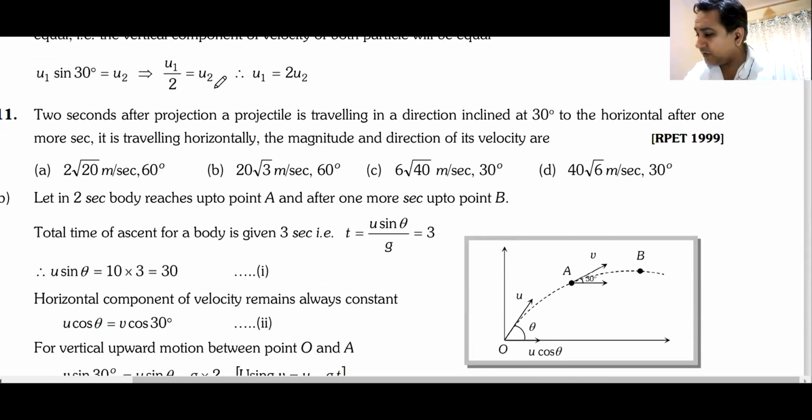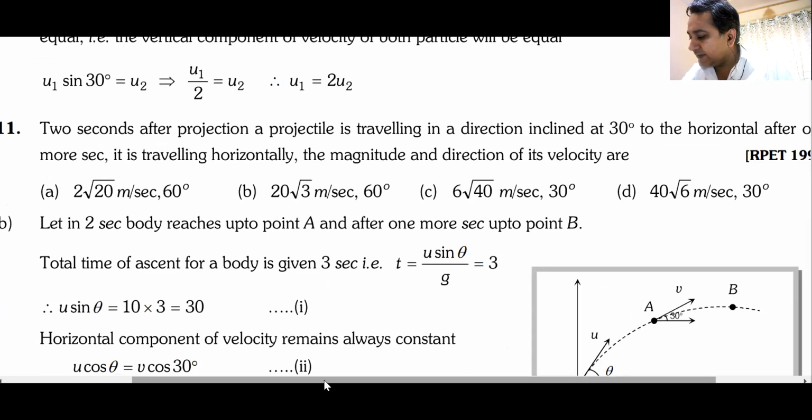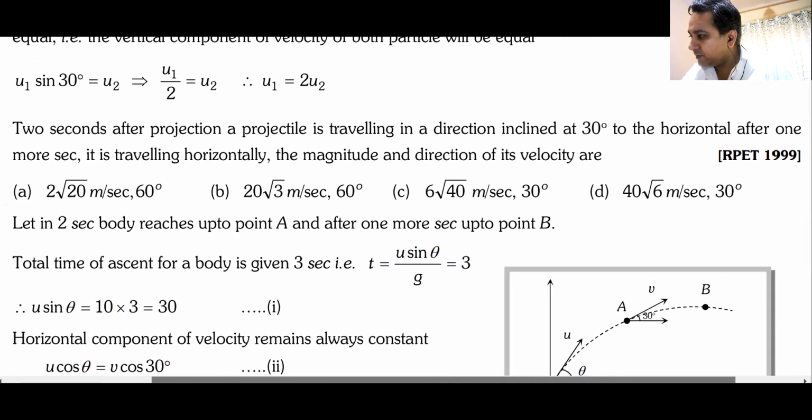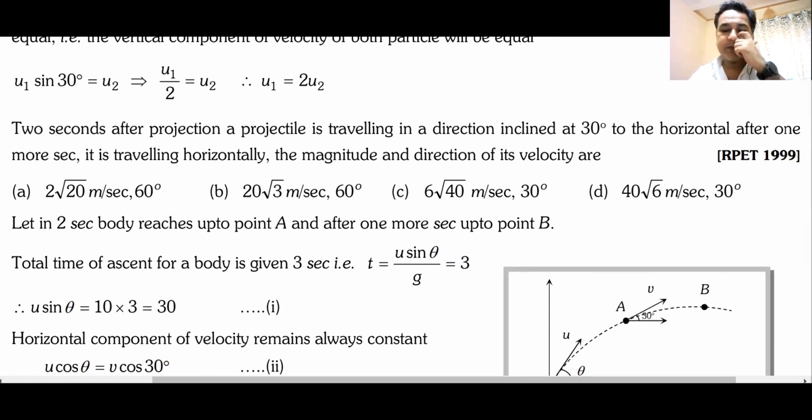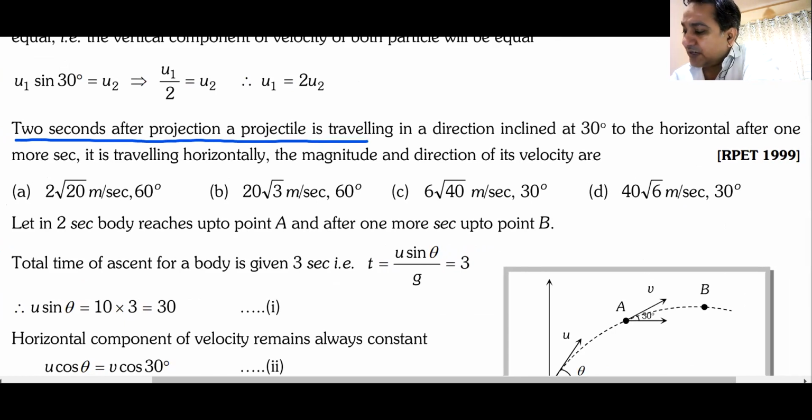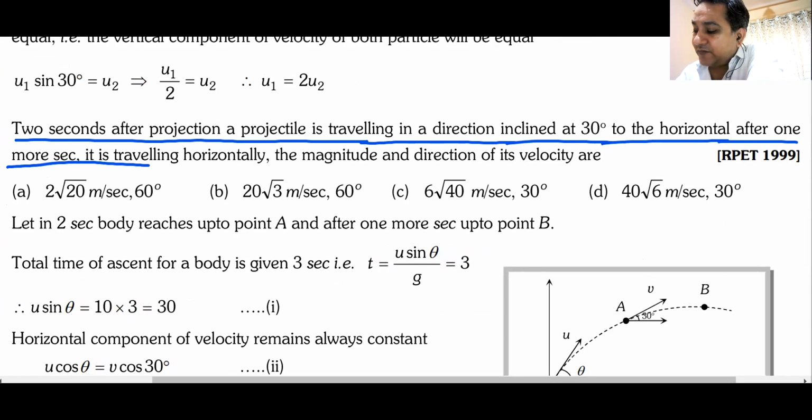One more on this, because these are the type of questions that you would see in the examination hall. Yeah, this one. 2 seconds after projection, a projectile is traveling in direction inclined at 30 degrees to the horizontal. After 1 more second, it is traveling horizontally. What is the magnitude and direction of its velocity?